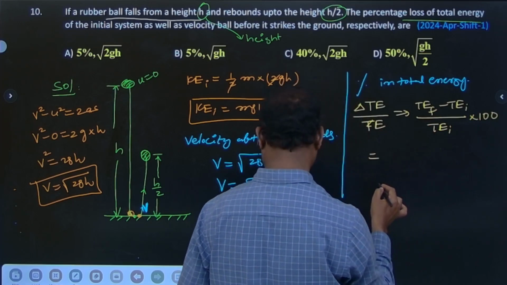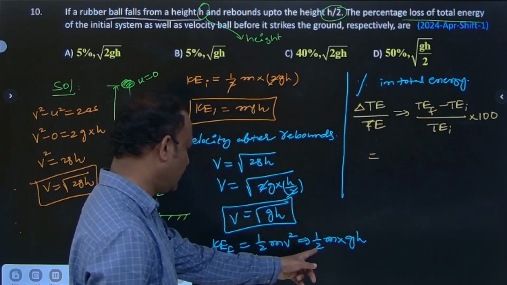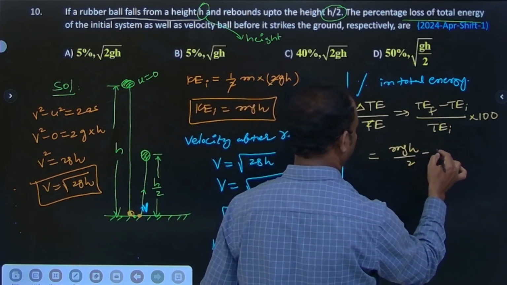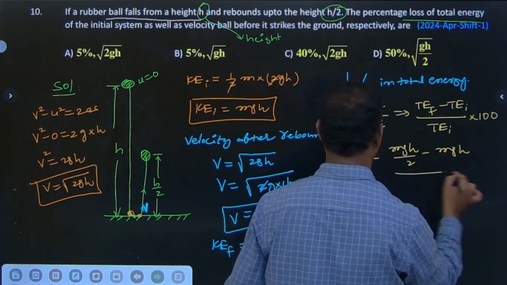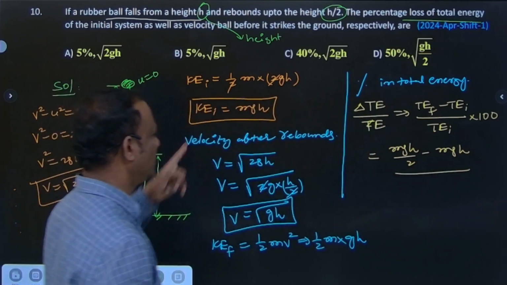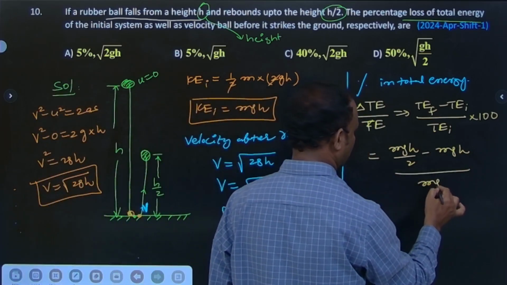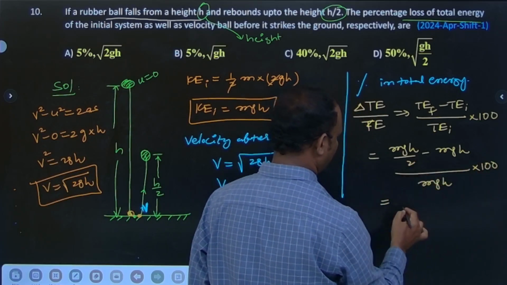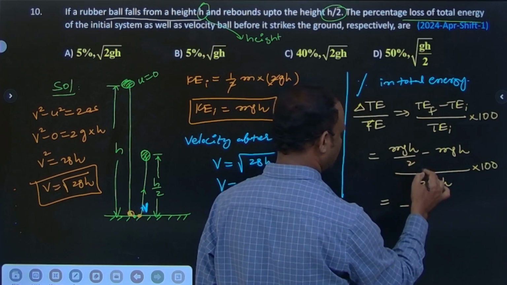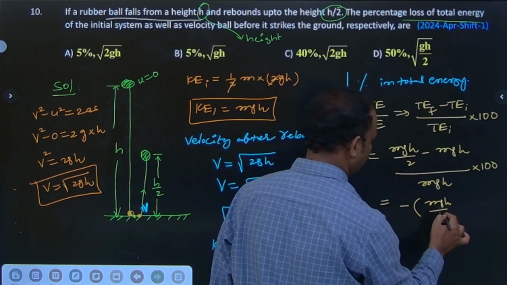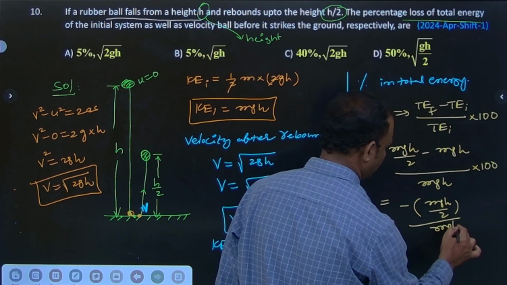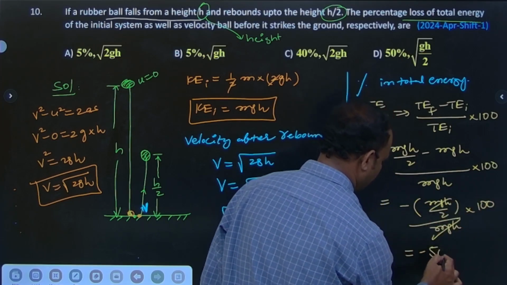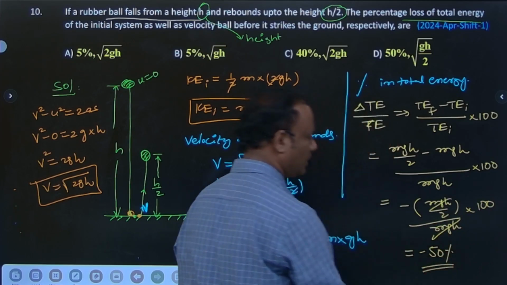Total energy final is mgh by 2, minus the initial mgh, divided by mgh, into 100. These two terms cancel. Minus 50% is the answer.